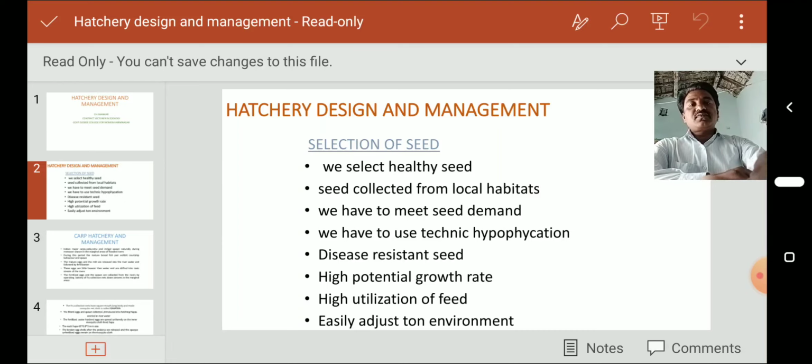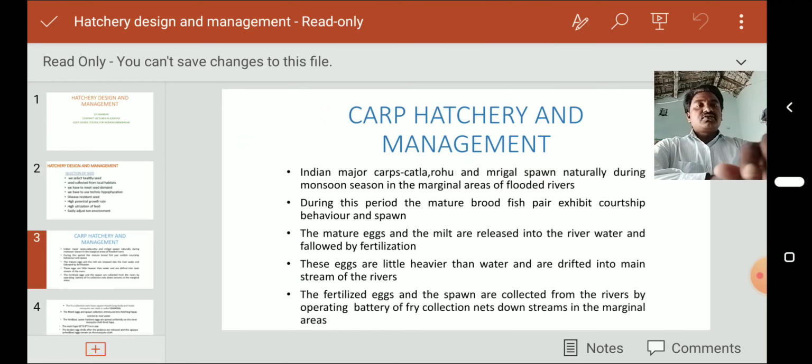Okay, next, the carp hatchery design and management. Among the Indian major carps, katla, rohu and mrigal spawn naturally during the monsoon season in the marginal areas of flooded water.